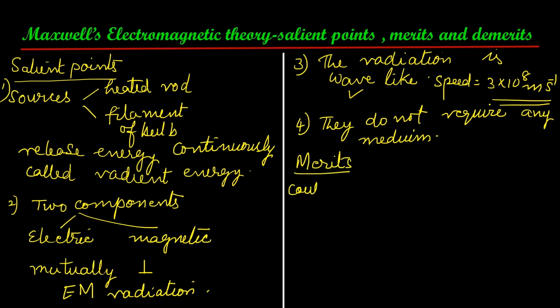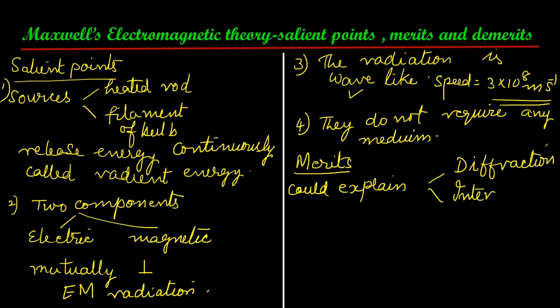The earlier concept of propagation of light was rectilinear propagation, which could not explain two important phenomena exhibited by light, namely diffraction and interference. But electromagnetic theory could explain them. I will just give a brief explanation of these two phenomena.